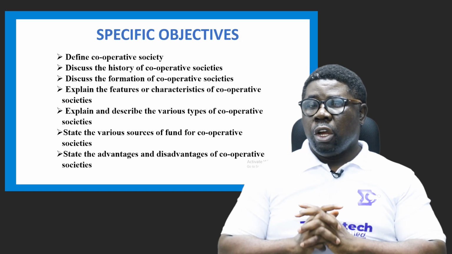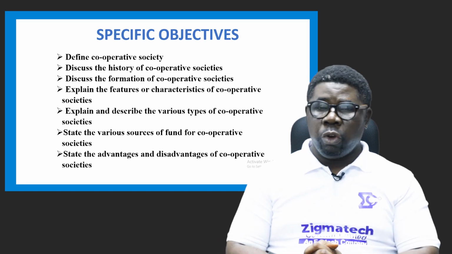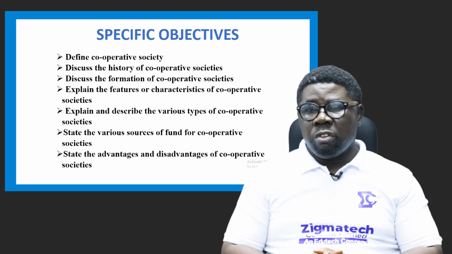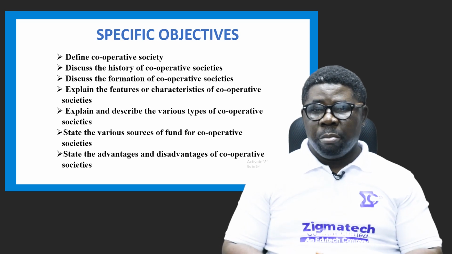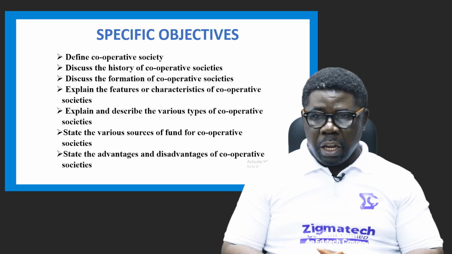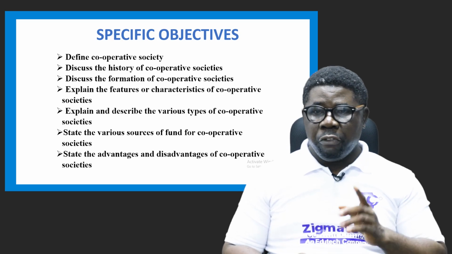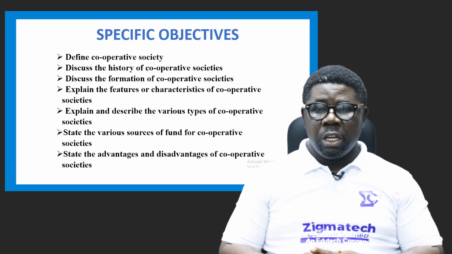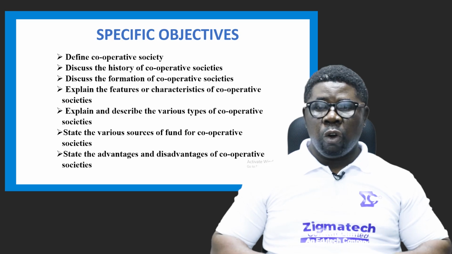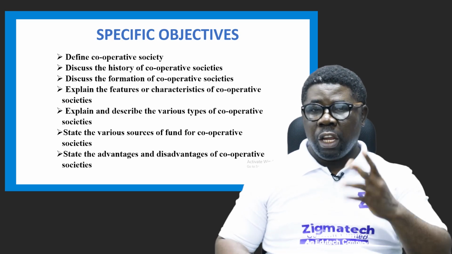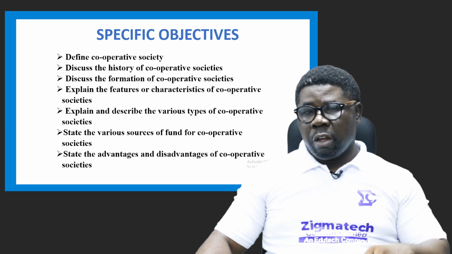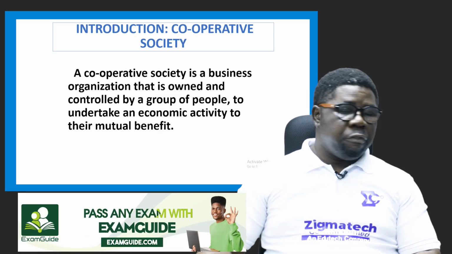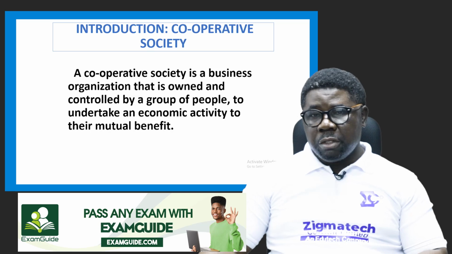Let's go. Today we're going to look at these areas. We're going to define what a cooperative society is. Then we're going to discuss the brief history of the society. We're also going to discuss the formation of the society. Then we explain some of the features of the society. Then explain and describe the various types of cooperative society we have. Then state the various sources of funds for them to operate. And we'll talk about the advantages and then disadvantages of the cooperative society. So these are the areas of our consideration today, these 7 areas of interest.